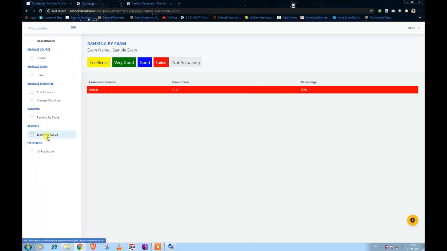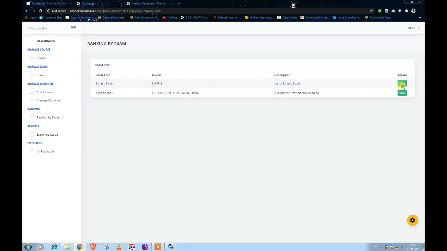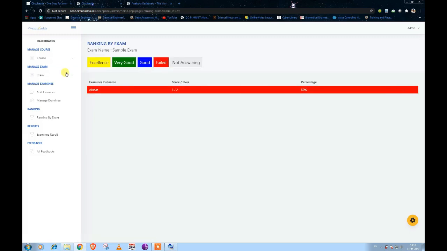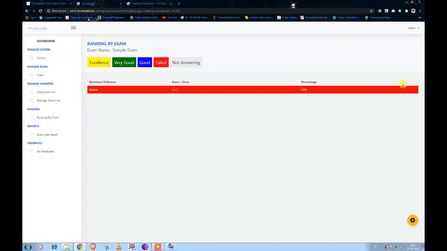Or you can also see here the exam result. Whenever you click on the exam result, the teacher can see the result for a whole exam. Like for a whole exam he has conducted, like sample exam. If you click here, you can see all the students who had given the exam. Here the list of the students along with their marks and percentage will be visible. It is for the whole exam.